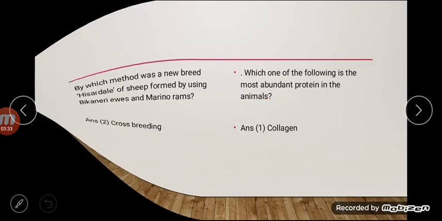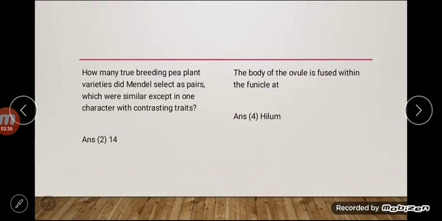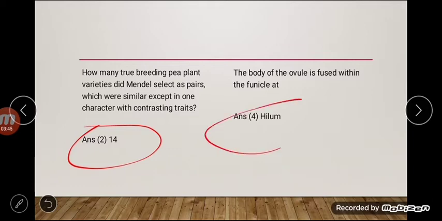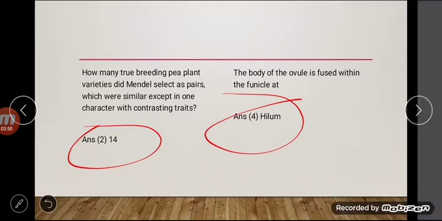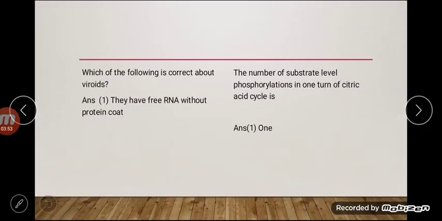Next thing is: how many true breeding pea plant varieties did Mendel select as pairs? The correct answer of this question is 14. The body of the ovule is fused with the funicle at, the answer is hilum. The next: which of the following is correct about viroids? The answer is they have free RNA without protein coat. The question: the number of substrate level phosphorylations in one turn of citric acid cycle. Answer is 1.